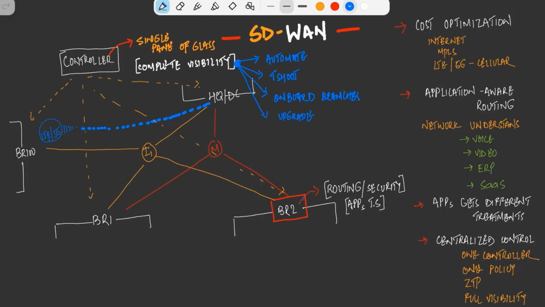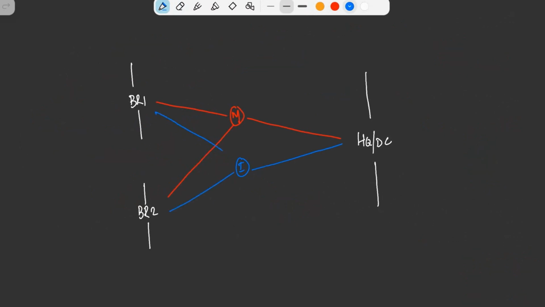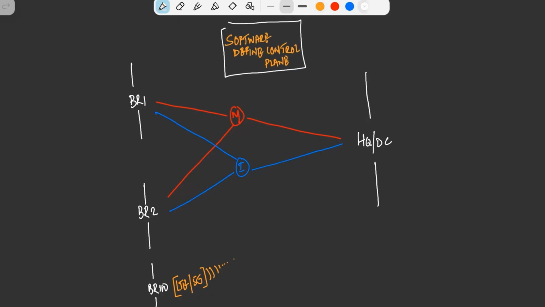We'll also have upgrades. We can do an upgrade from central, right? So when we're talking about a branch, we connect that with a link, and then we have another branch which is LTE based, and then we will have a separate control plane, right? For example, we have a controller.